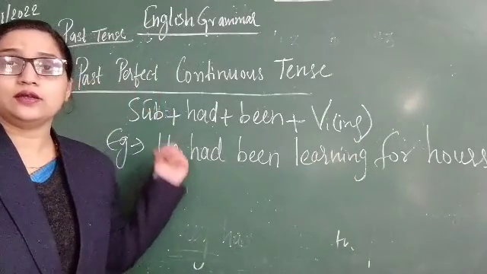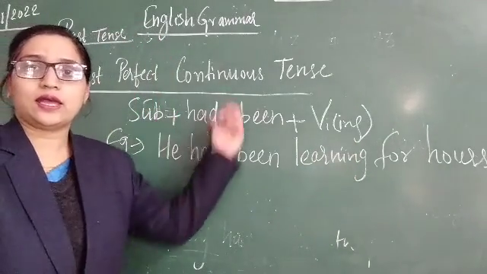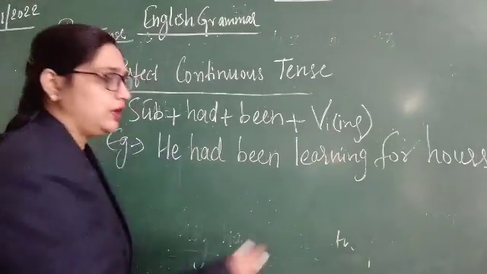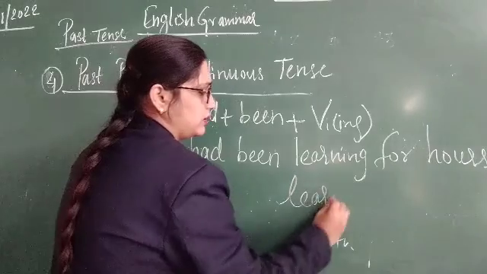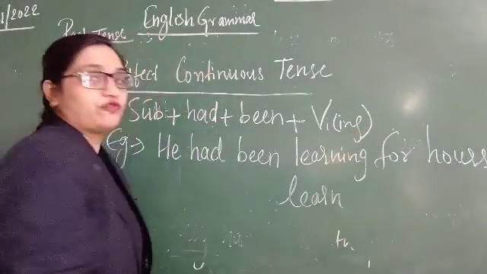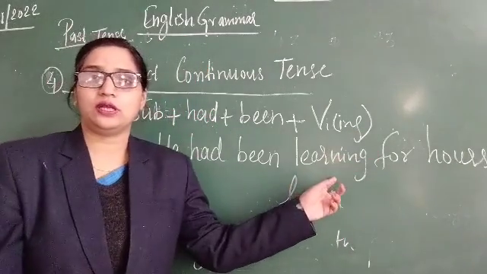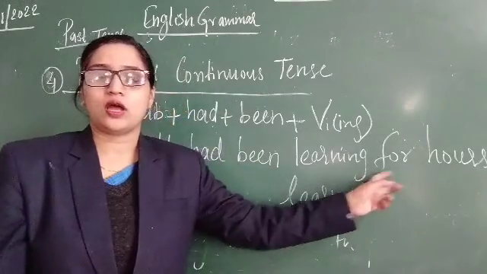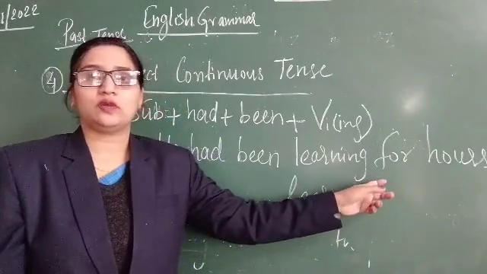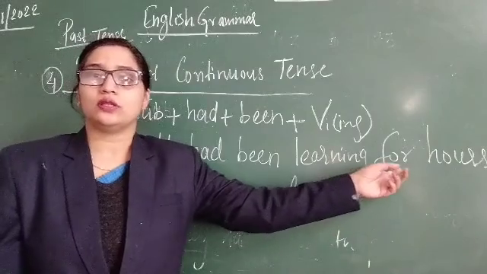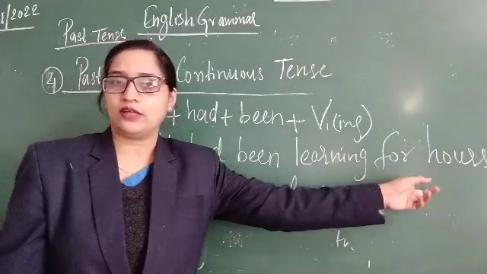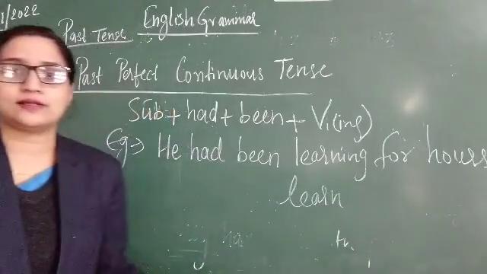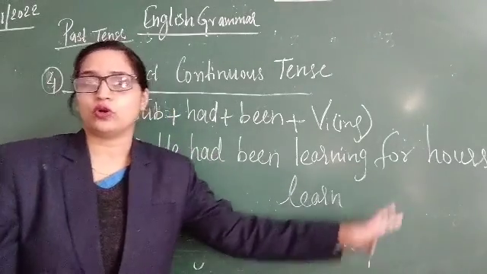Means here subject is he, had, been, verb first form is learn. With ing form, it becomes learning for hours. Okay, for hours. For here we are using to show the time, but it is indefinite. Okay, it's not fixed for hours. That is why we are using here for.